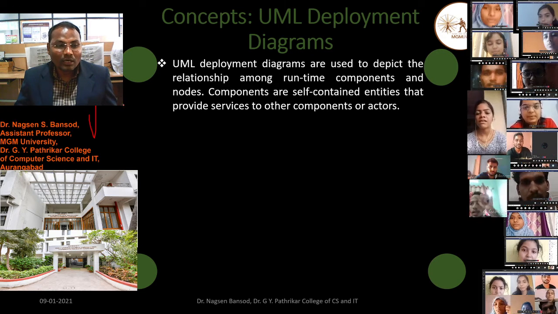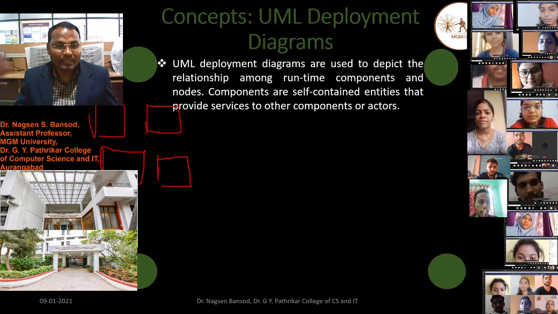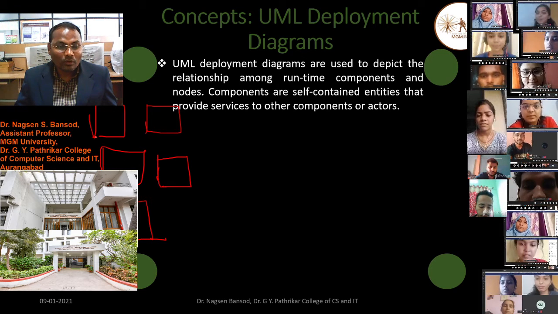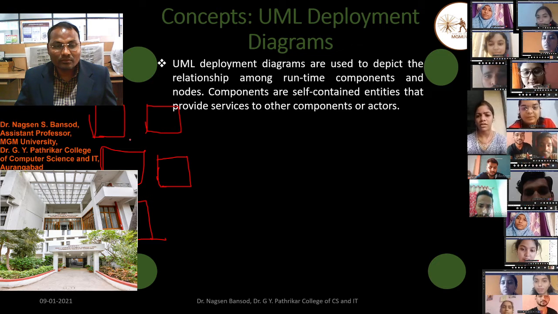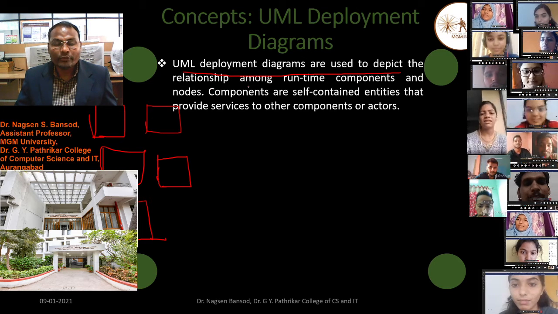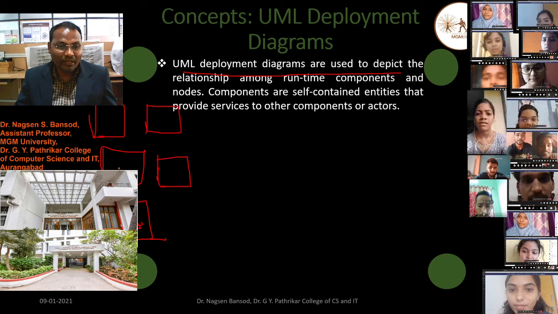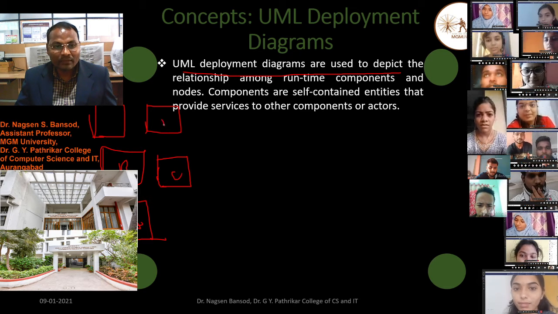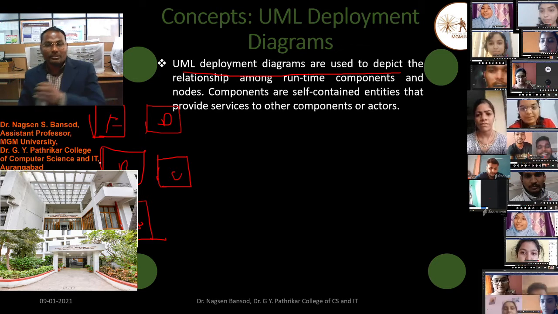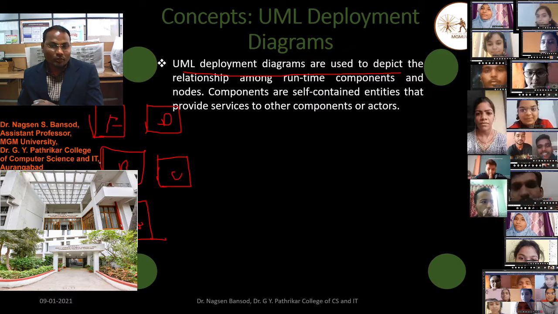Suppose there are 5 components, then all these 5 components are connected to each other, but which component is connected first to the second component, this we have to define in the UML deployment diagram. We have to create the relationship. What is the relation between component A and B, and C and D, F components? All these are related to each other.